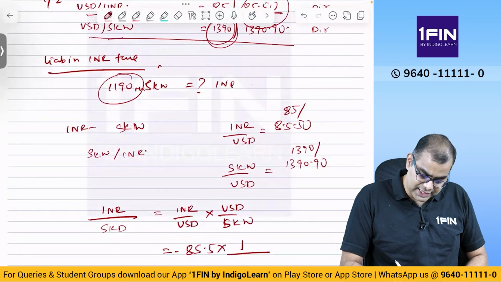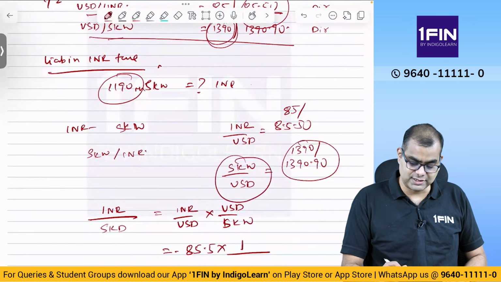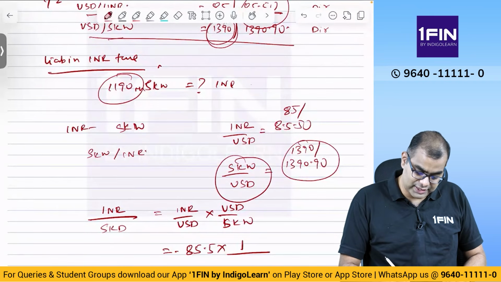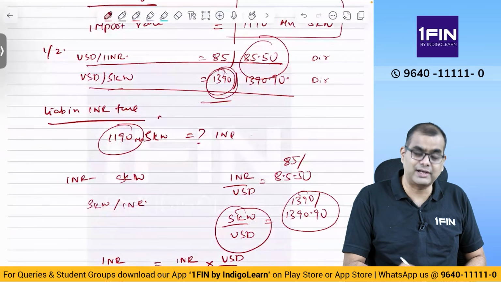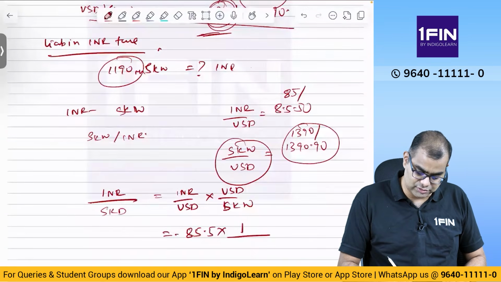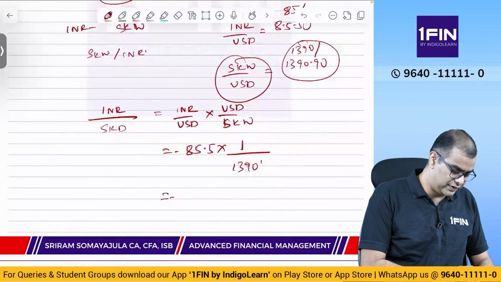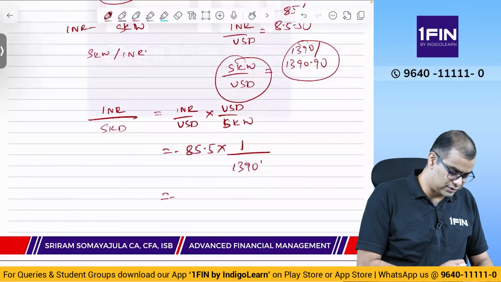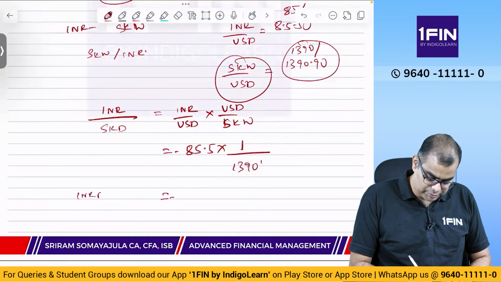SKW per USD is 1390 by 1390.90, but here we need USD by SKW, which is 1 by this number. We are looking at the bid. So 1 by 1390, so you will get a rate of 85.5 divided by 1390, which gives INR per SKW equal to 0.0615.